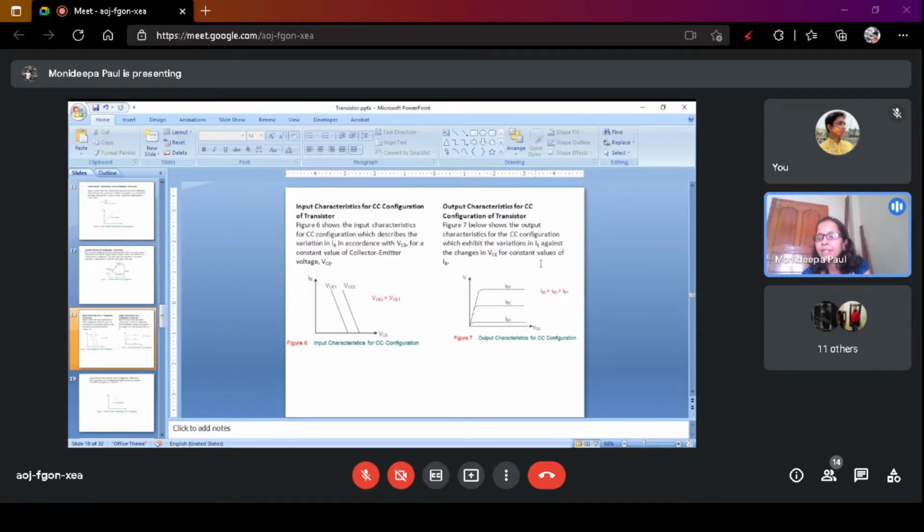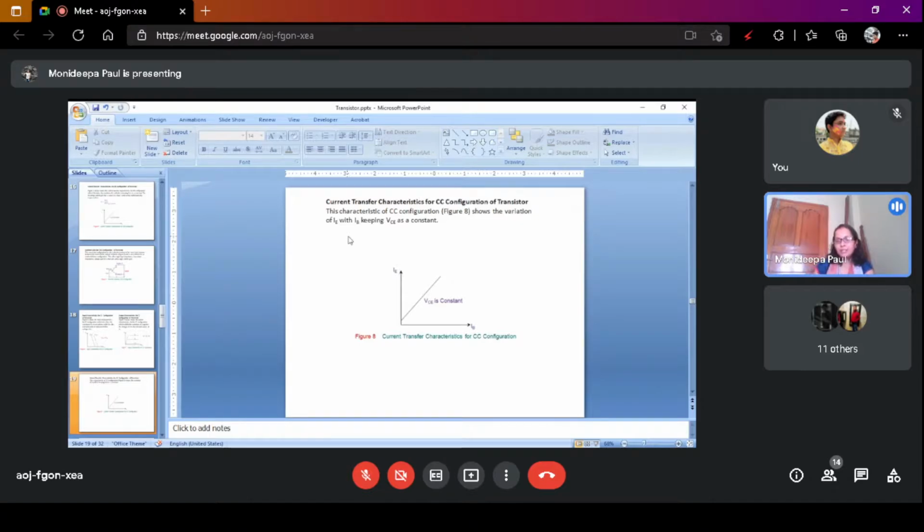This is the output characteristics for different base current. This is the IB1. For a particular base current, we get this kind of output characteristics. For this particular base current, we get this kind of output characteristics.